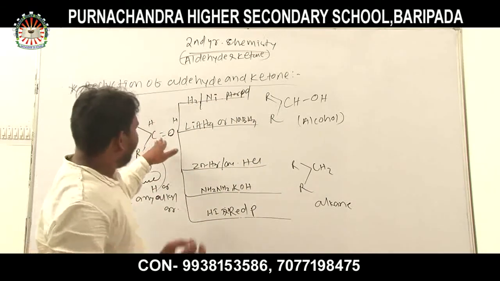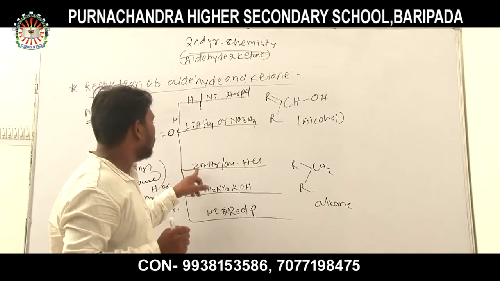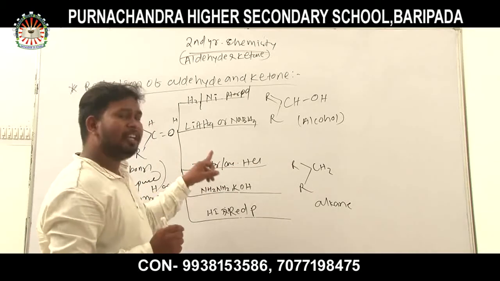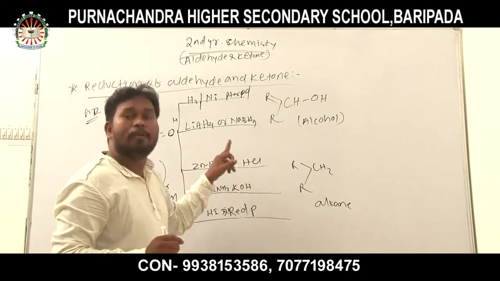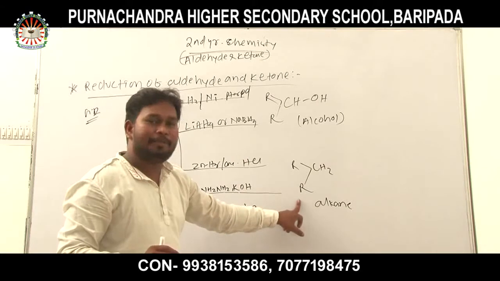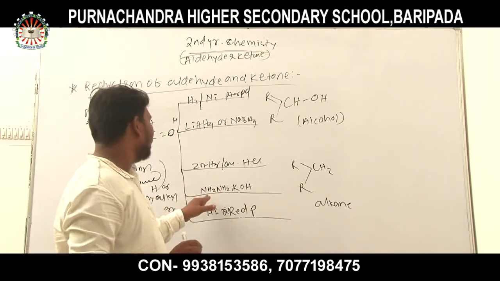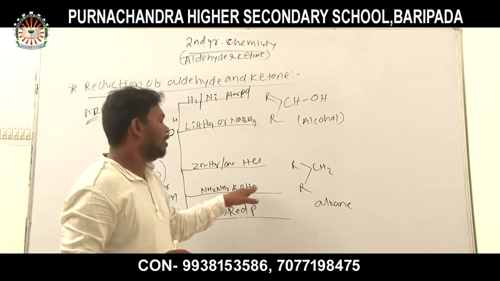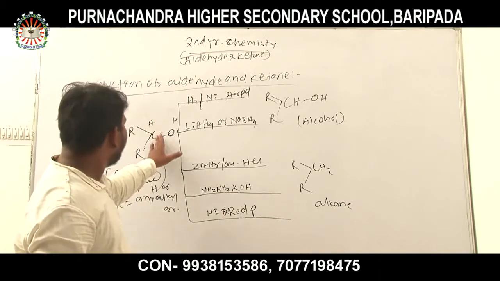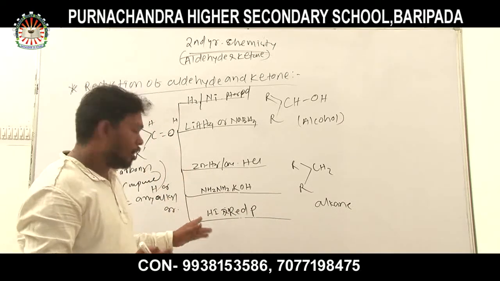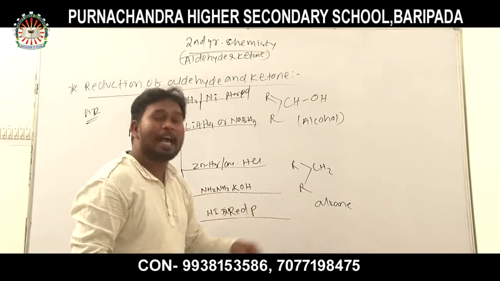Then similarly, when a carbonyl compound undergoes reduction in presence of zinc amalgam, which is a mixture of zinc and mercury, in presence of concentrated HCl, then an alkane is formed. Similarly, when a carbonyl compound undergoes reduction in presence of hydrazine, NH2NH2, and a base, then also an alkane is formed. Also, when a carbonyl compound undergoes reduction in presence of hydrogen iodide and red phosphorus, an alkane is formed.